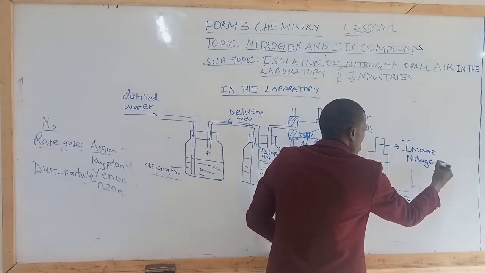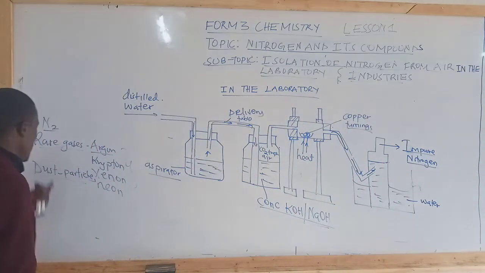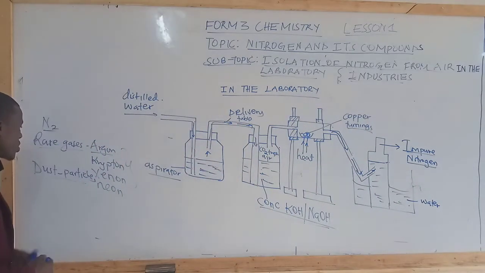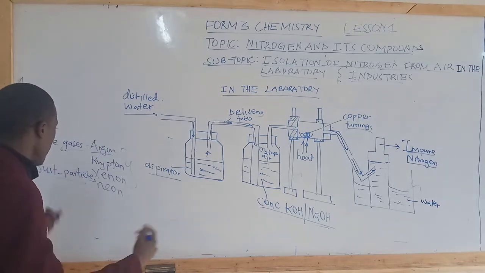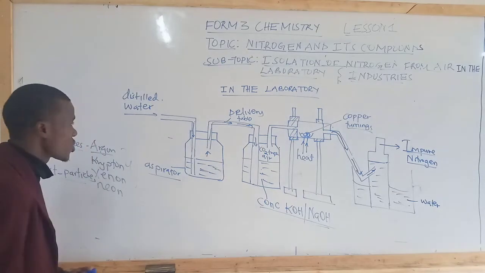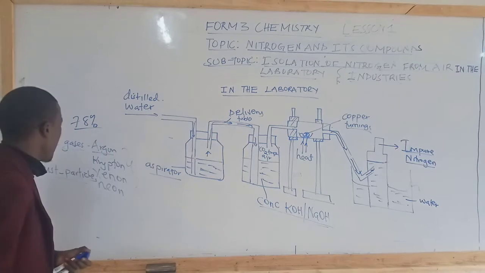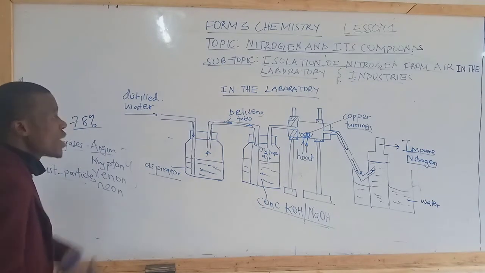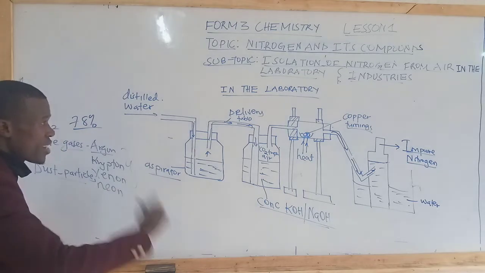We call it impure nitrogen gas because it has other impurities like rare gases, argon, krypton, xenon, and neon. Being the rare gases, it means nitrogen is impure. And since nitrogen has a percentage of 78, it means we can have it dominating the gases collected.